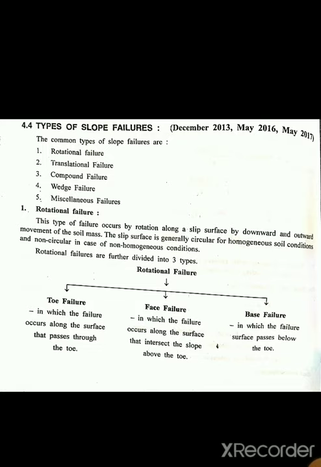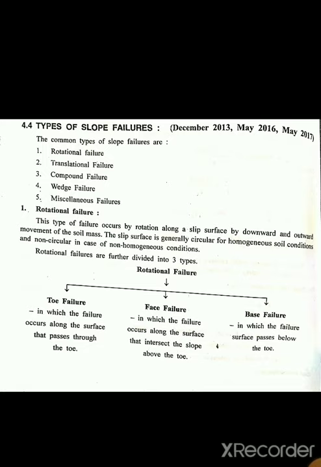And infinite slope represents a boundary surface of a semi-infinite soil mass inclined to the horizontal, and the soil properties for all identical depth below the surface are constant. Then after, we saw factor of safety. In stability analysis of slopes, three types of factor of safety are normally used. First is factor of safety with respect to shear strength, factor of safety with respect to cohesion, and factor of safety with respect to friction.